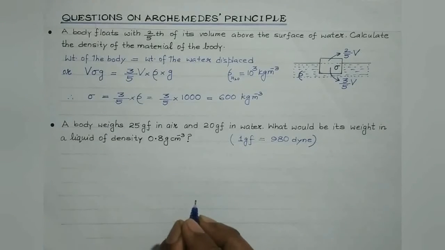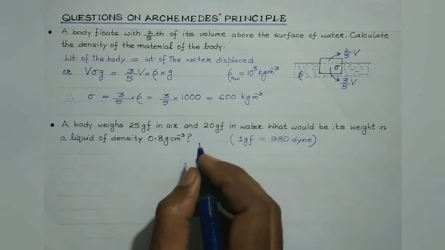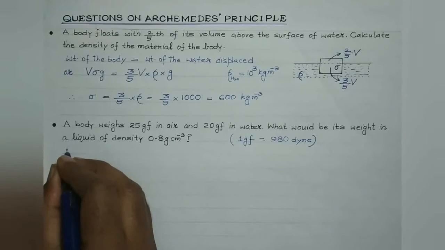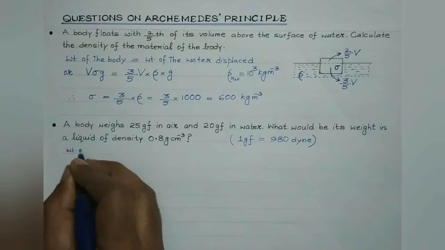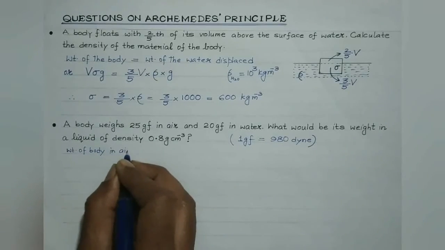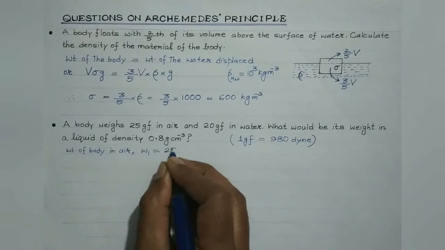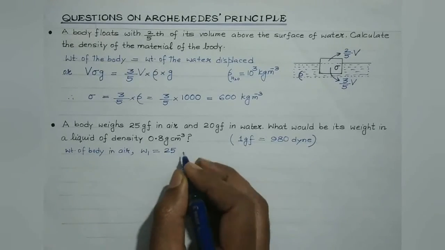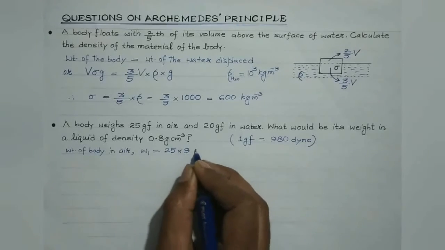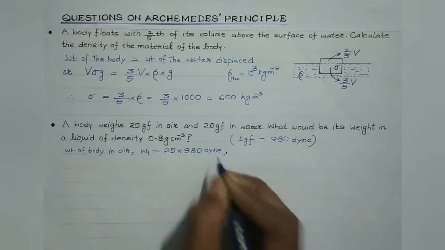So students, let us write down the given facts. Weight of the body in air, this we have considered to be W1. It is 25 GF, gram force, that is 25 into 980 dyne, isn't it?